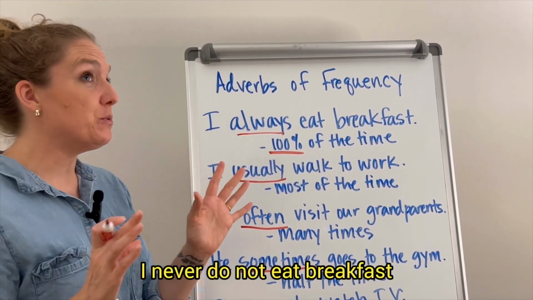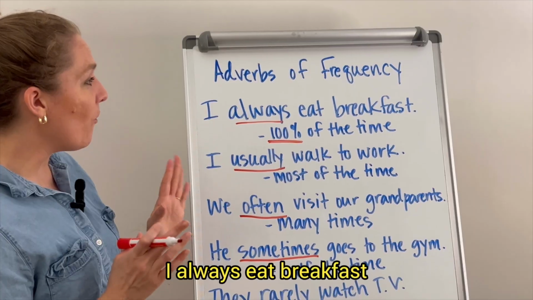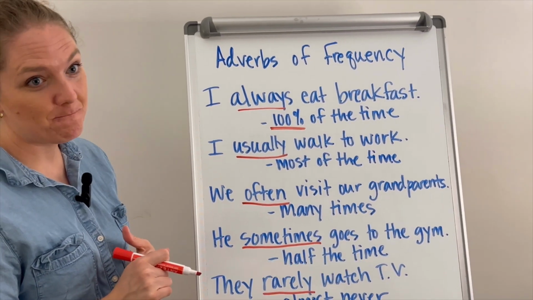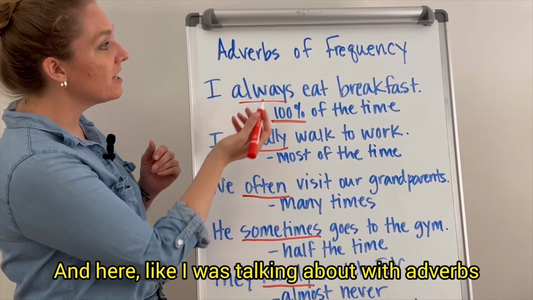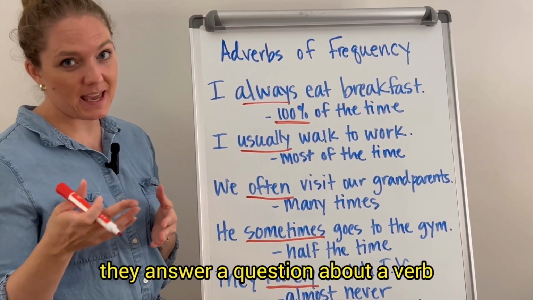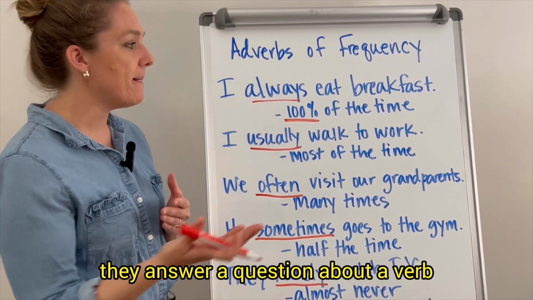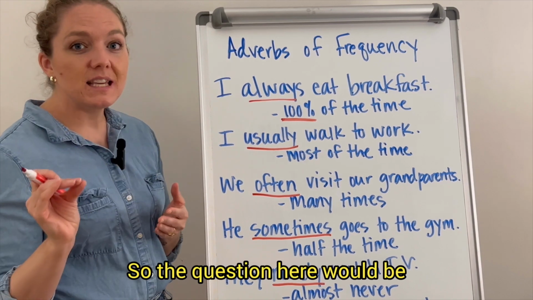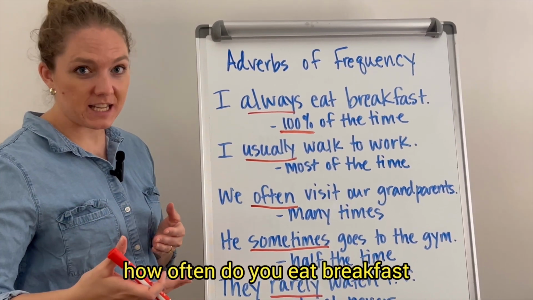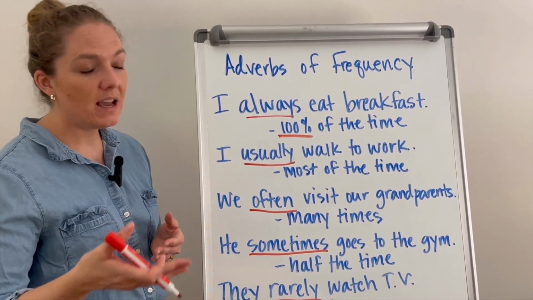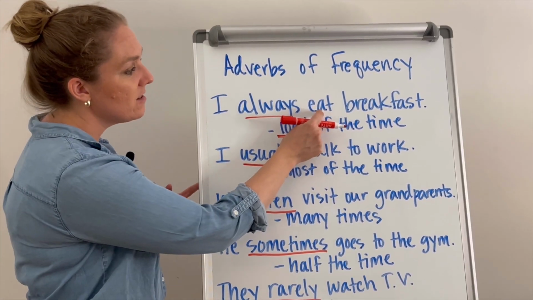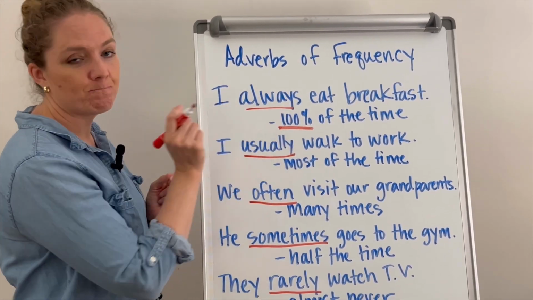I never do not eat breakfast. And here, like I was talking about with adverbs, they answer a question about a verb. So the question here would be, how often do you eat breakfast? The answer is always.